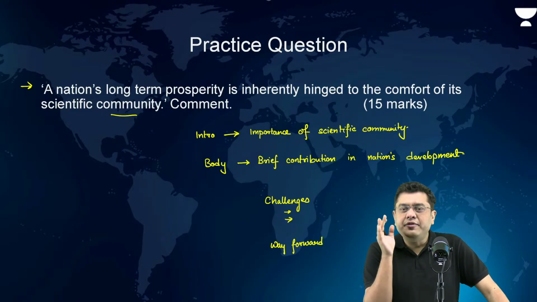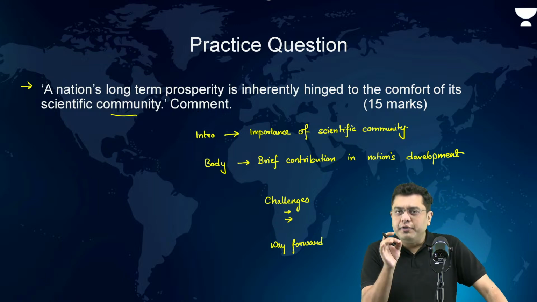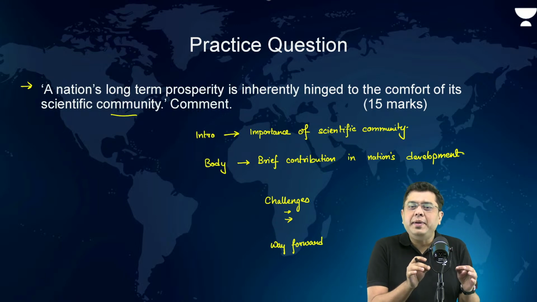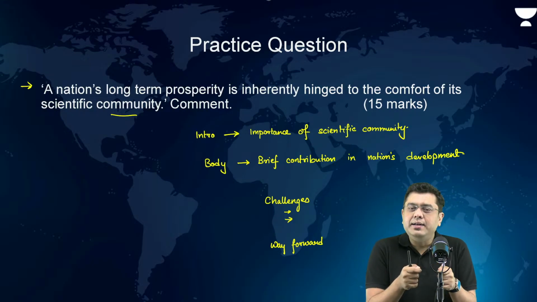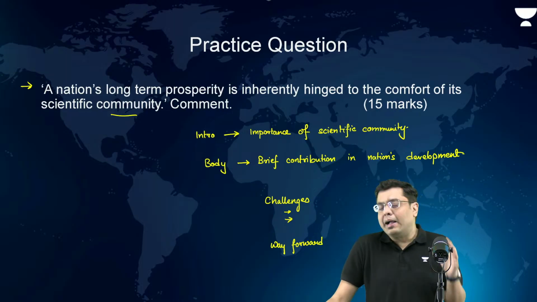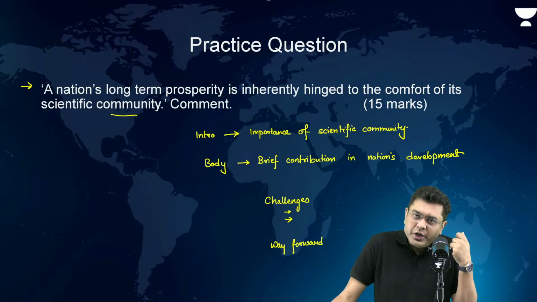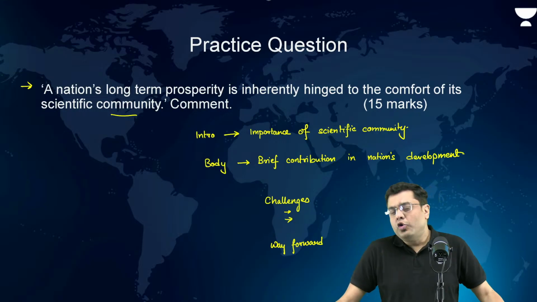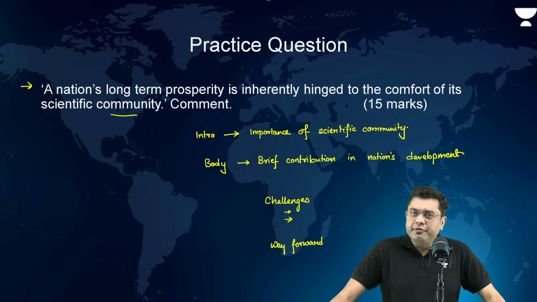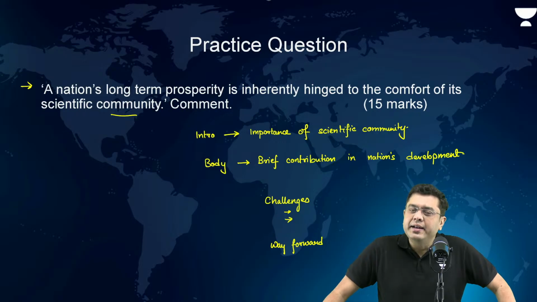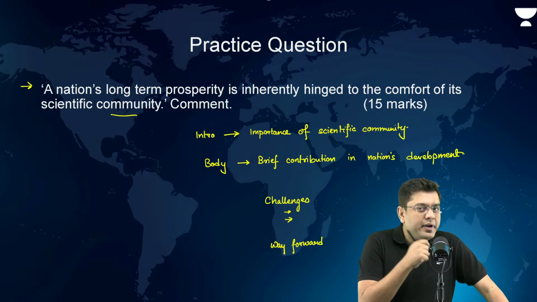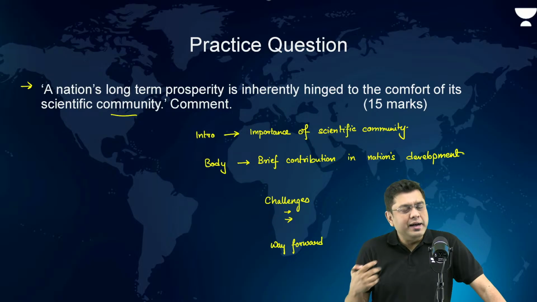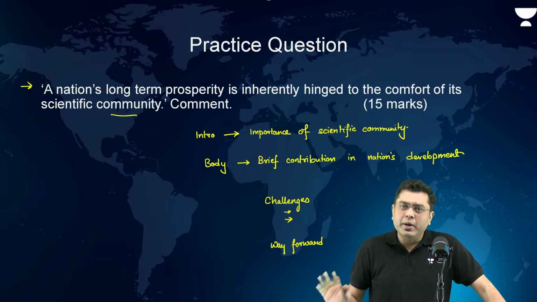The basic survival and long term prosperity of a nation is dependent on the well being and utilization of the human capital of its citizens. Unless and until the citizens have the scientific backbone to help them grow, the nation's growth in itself will be stymied going ahead into the future. So, if we dream for a prosperous and an advanced superpower that we call India, the need of the hour is to make the scientific community not only comfortable but aspirational. With that, you can conclude your answer, and you will get a good amount of marks.